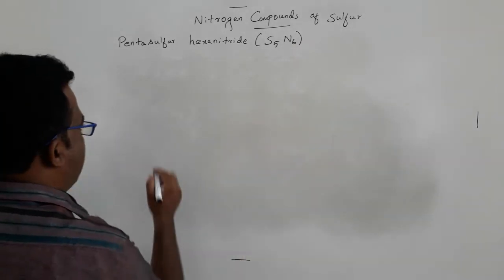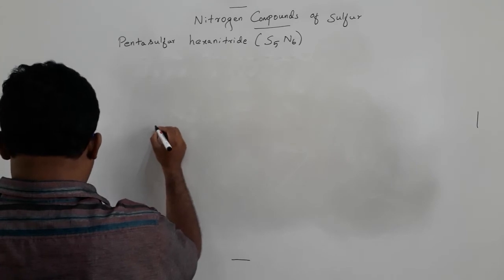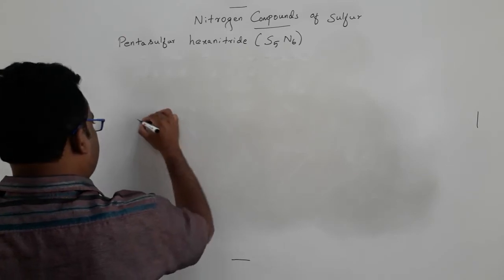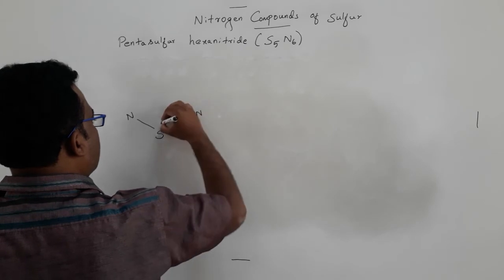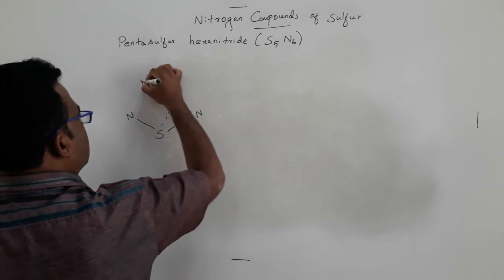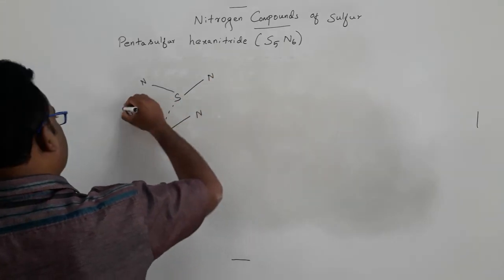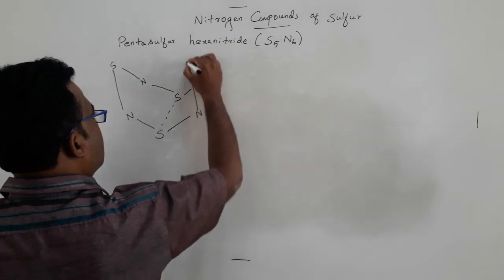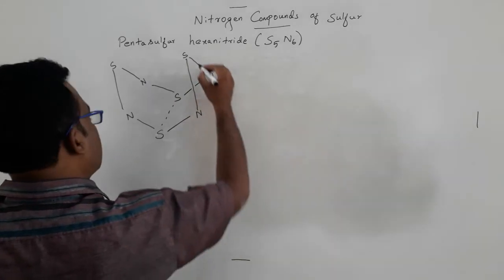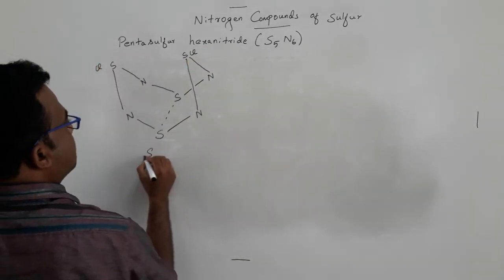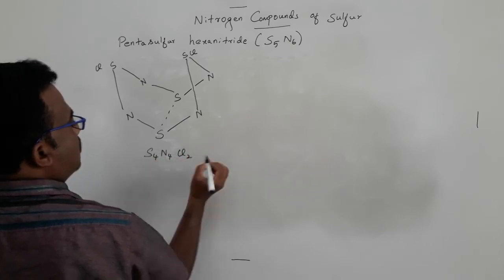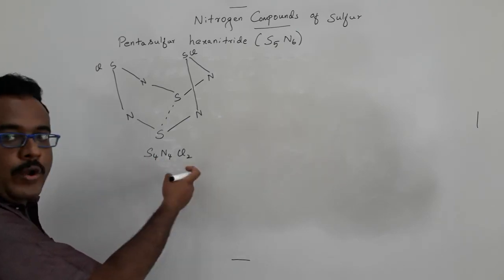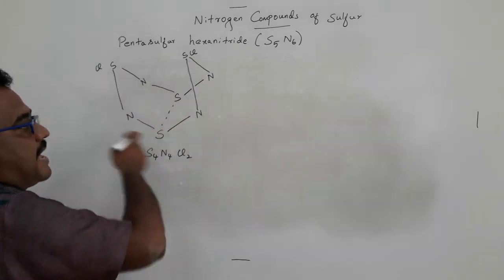This one can be prepared from S4N4Cl2. This S4N4Cl2 can be prepared by reacting tetrasulfur tetranitride with chlorine gas. If you react one equivalent of chlorine gas, you get S4N4Cl2.